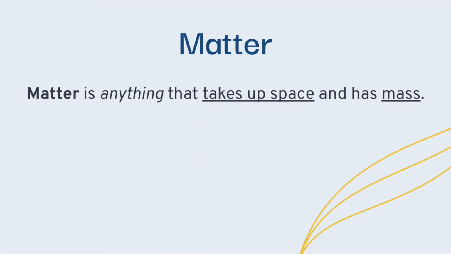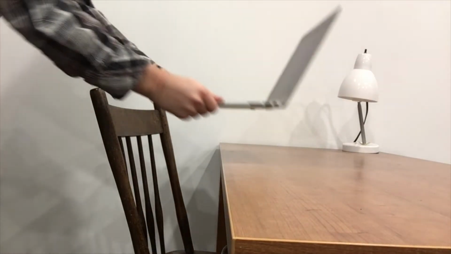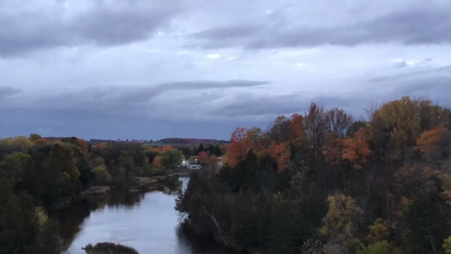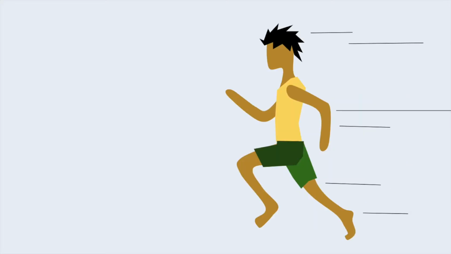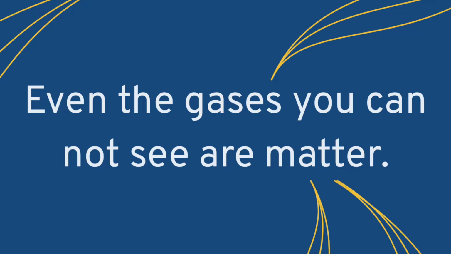Matter is anything that takes up space and is made of something, which means it can be felt. You, your pet, the computer you are working on, and the seat you are sitting on are all made up of matter. Notice these are material things that you can touch. Even air, though invisible to your eyes, is made up of matter. You feel it move around you when you sweep your hand through the air or run really fast. There are many gases which you cannot see and are hard to feel, but they are matter.